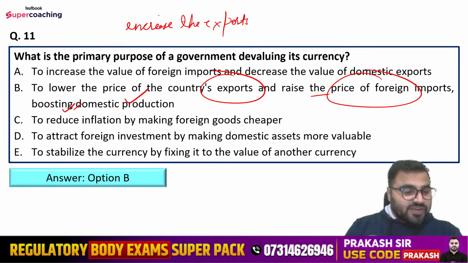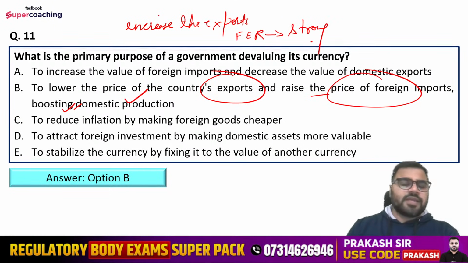We will have more foreign exchange coming in, and our foreign exchange reserve will become even stronger here. Okay? So that is why option number B is the right answer.